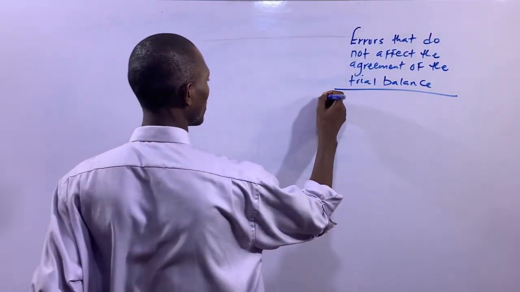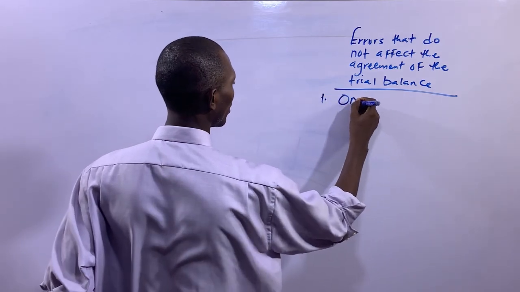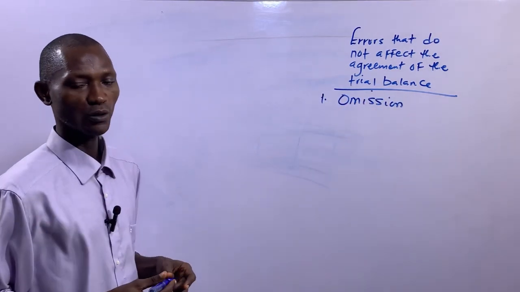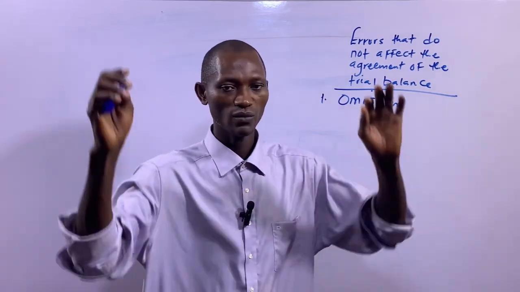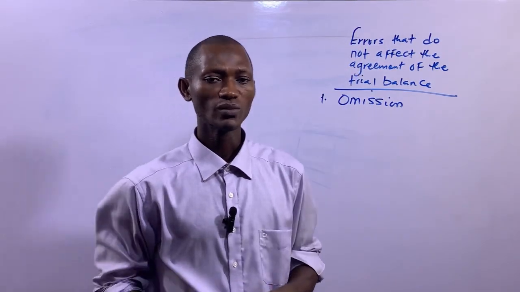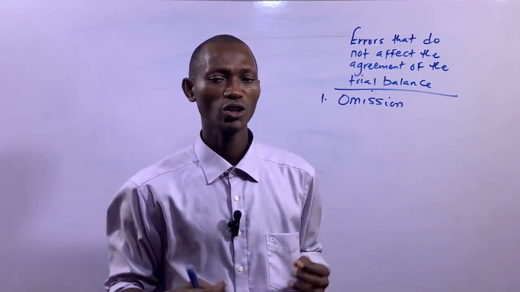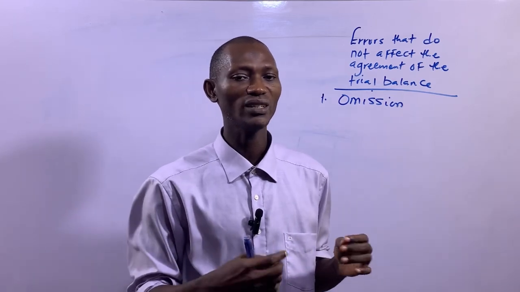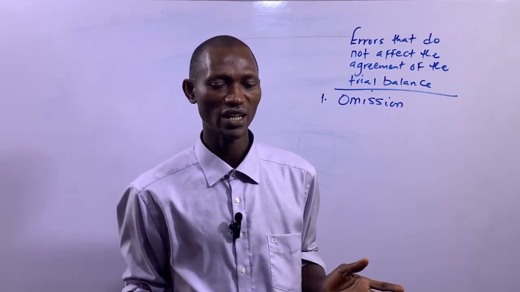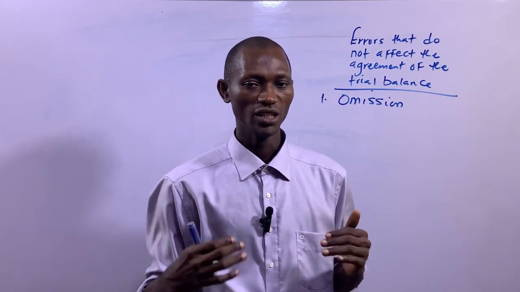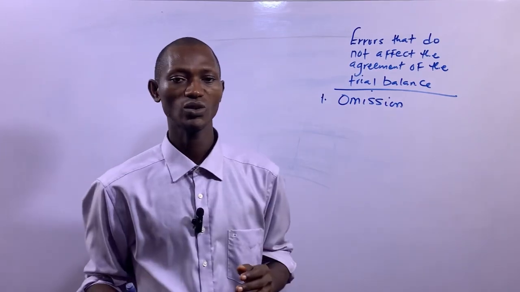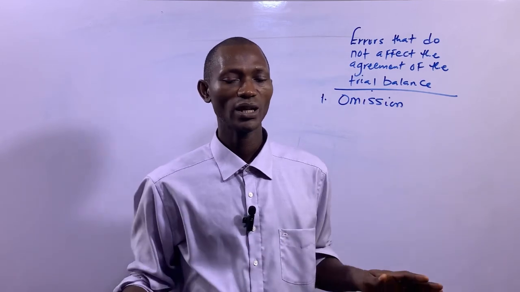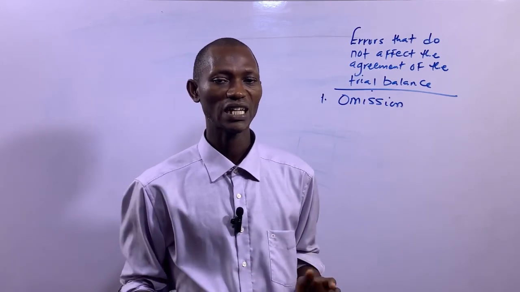So the first we have is error of omission. Error of omission occurs when a business transaction has been completely omitted from the books of accounts. In other words, a transaction has not been recorded in the books of accounts.